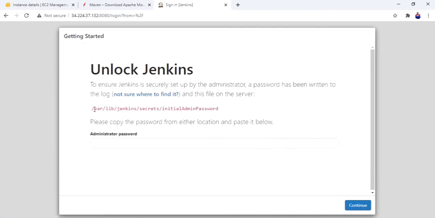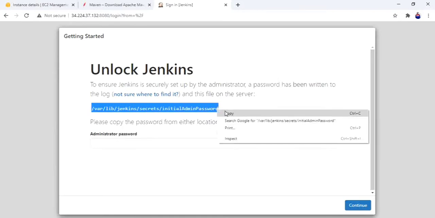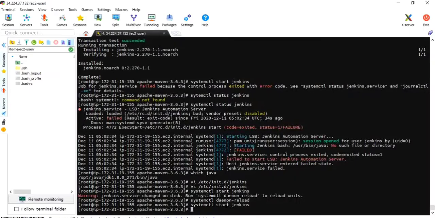Okay, this is the path where our initial admin password is present. We need to unlock Jenkins the very first time. Let's copy and go to that particular file.